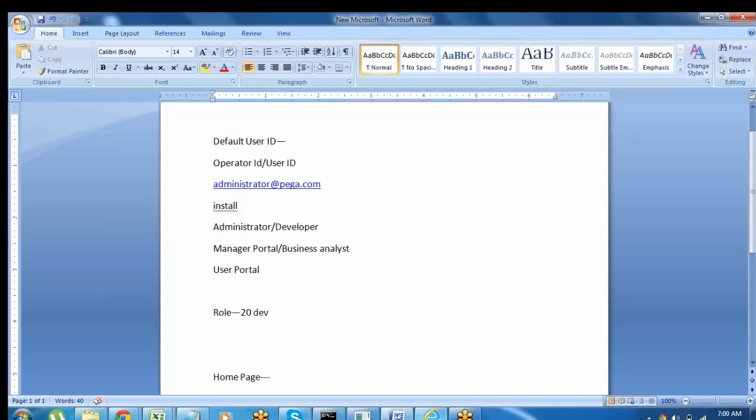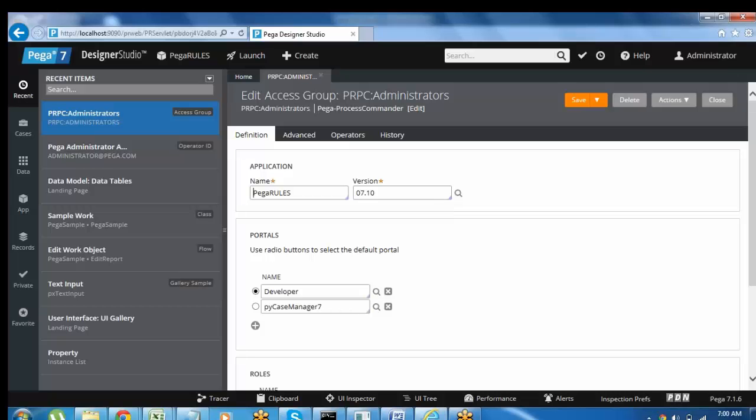Right now this default user ID has access to the application Pega rules. The portals he has access to are the developer portal and the manager portal. I already showed you, when you click on the launch option, you can see what access you have. By default you have access to the developer or administrator portal, and apart from that, he also has access to the case manager portal.